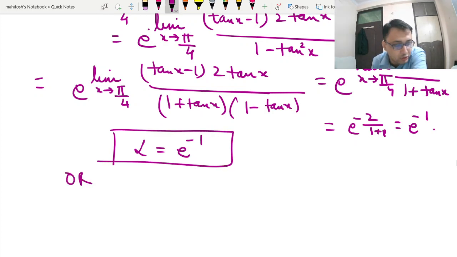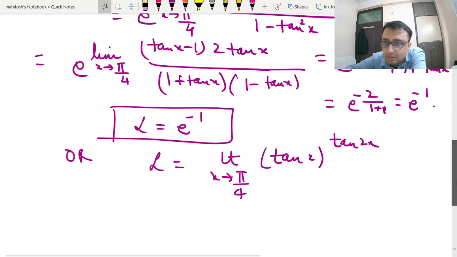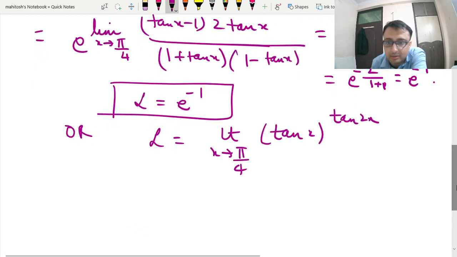Or alternatively, you could have taken limit like this, tan to the power... I am just telling you the basic of class 12.